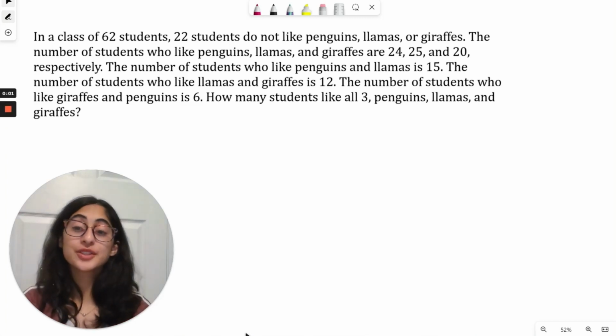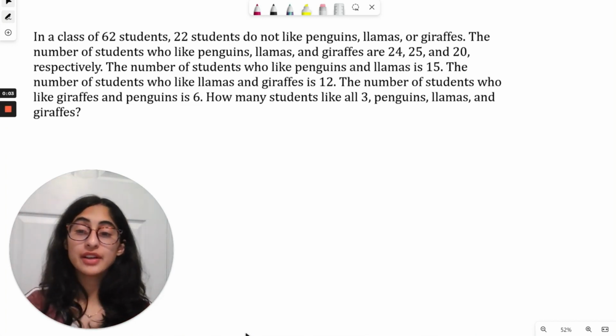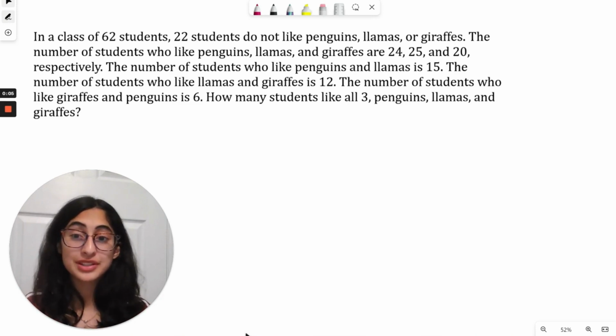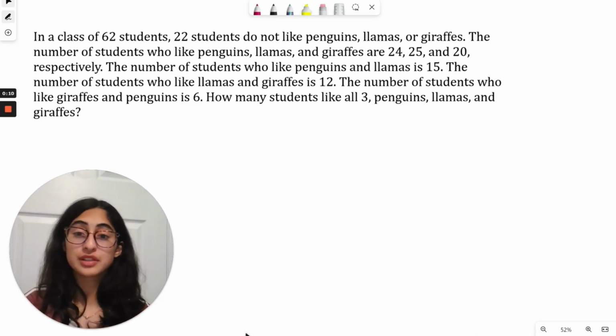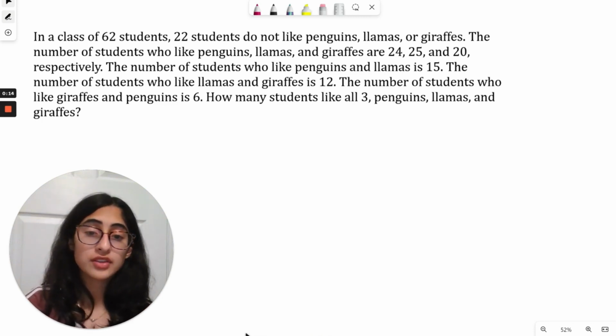Alright, so this is the first target question, the week 5 handout, and wow, that is a lot of words. But it's basically telling us all about this class of 62 students. It gives us the amount of students who don't like penguins, llamas, or giraffes, which, how can you not like